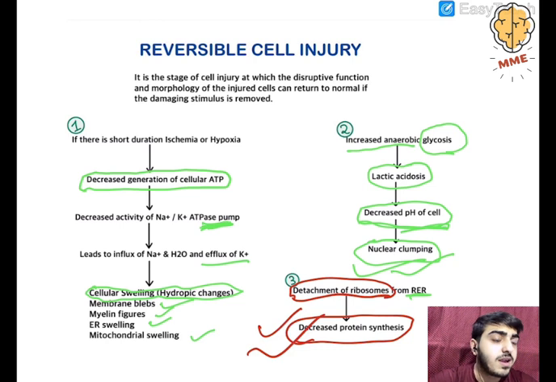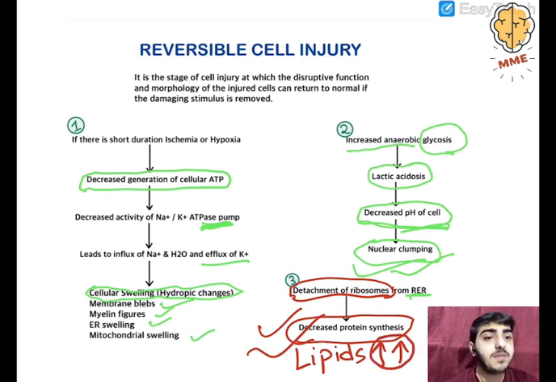Lipids will be synthesized more, so it will lead to fatty changes in the cell, ultimately in the tissue, and ultimately it will clinically manifest in the organ. So these are basically the things.